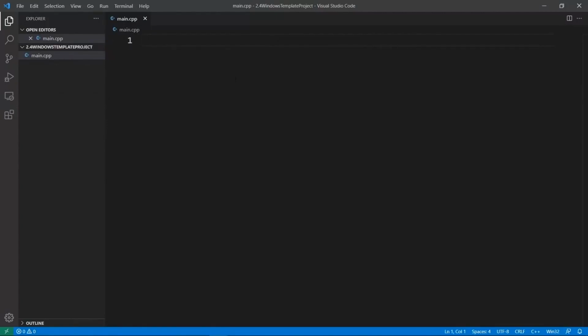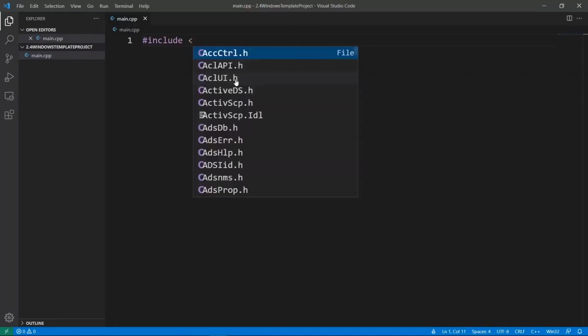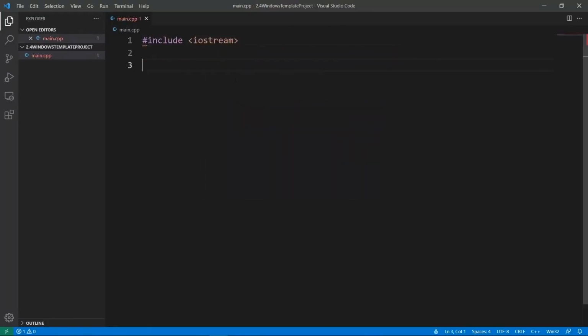So we are just starting out here. I would recommend you type this exactly as I do here. So we're going to say #include, and say opening angle bracket and say iostream. And we're going to go down here and say int main. And we're going to go inside these curly braces and say auto result.